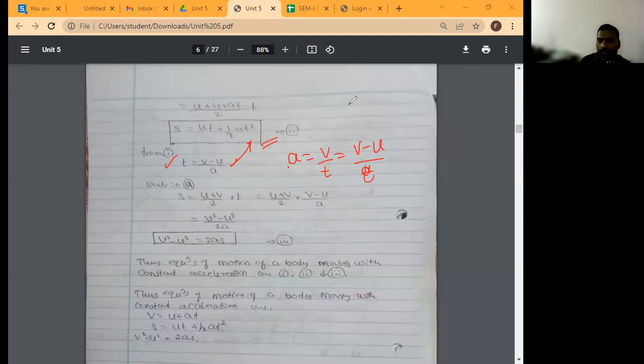A means V is equal to U plus AT, na. वो equation इसमें substitute करने का. So that finally you will get V square minus U square is equal to 2AS. So first equation: V is equal to u plus at. Then s is equal to ut plus half at square. Then v square minus u square is equal to 2as. You have to remember these three equations. Will you remember?